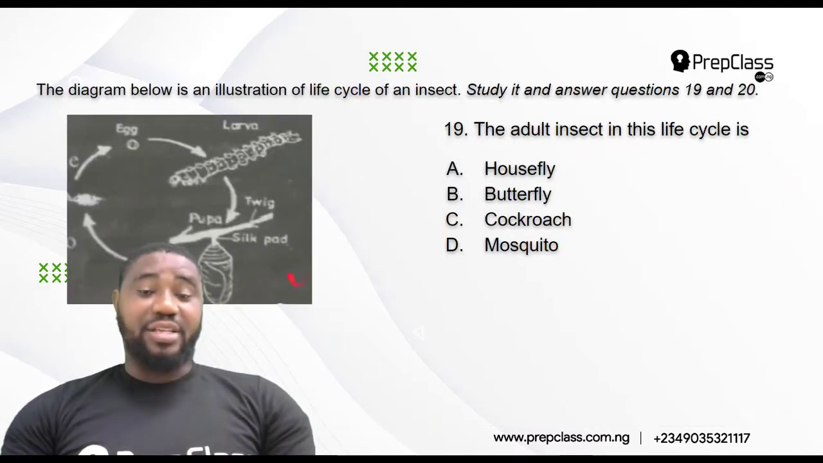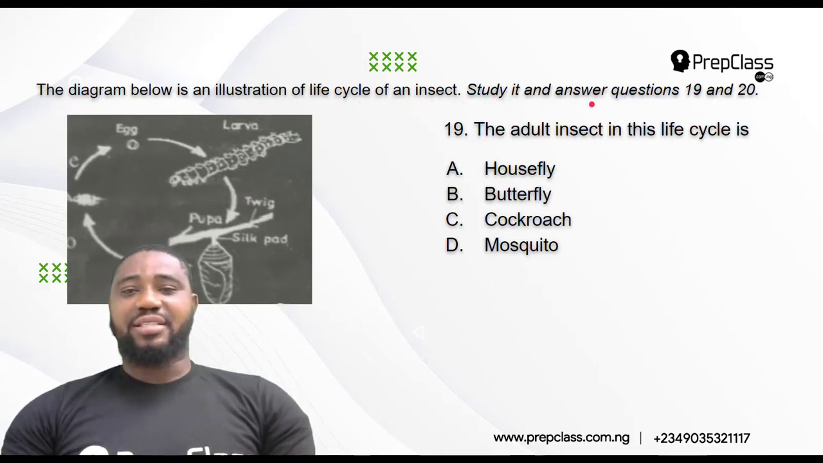We've answered 18. 19 rather. The diagram below is an illustration of the life cycle of an insect. Study it and answer questions 19 and 20. The adult insect in this life cycle is it housefly, butterfly, cockroach, or mosquito?